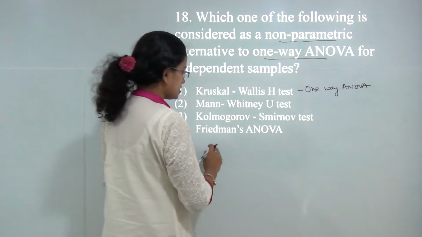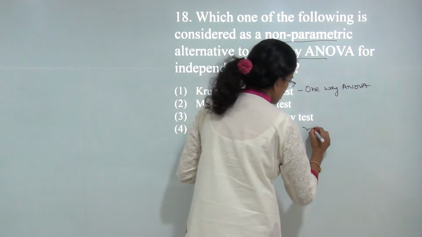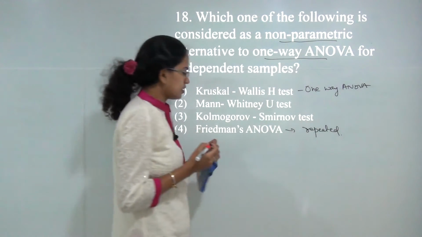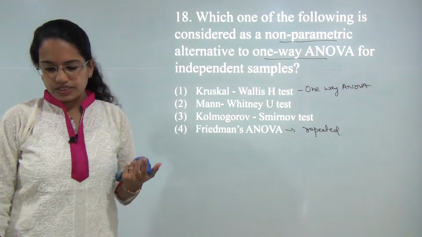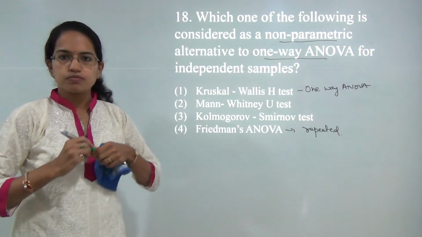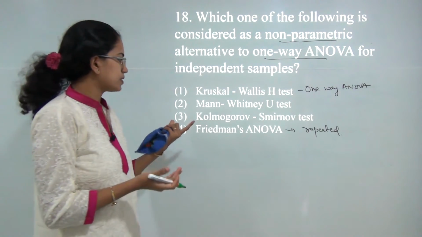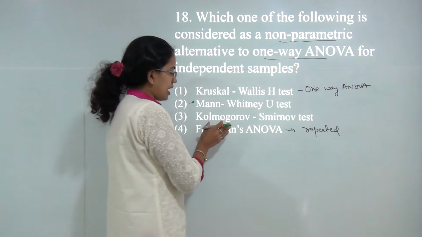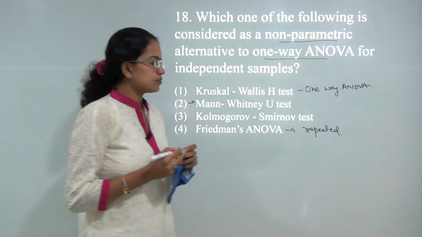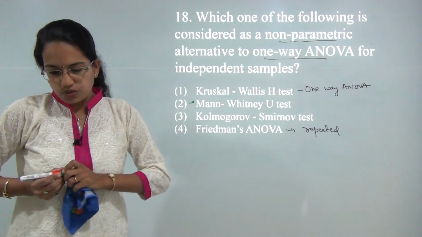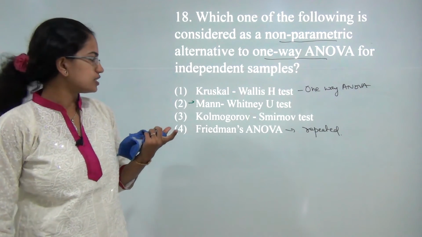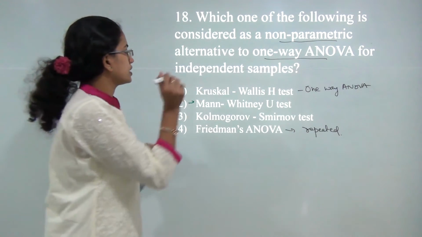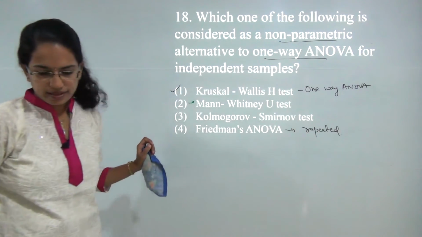You have Friedman's ANOVA, which is based on repeated measures ANOVA. Then you have the Mann-Whitney test, which says 2 samples come from 2 sample populations. It's again a non-parametric test. And the Kolmogorov-Smirnov test believes you have equality of continuous distribution. So this is the difference between the 4 tests. Here the correct answer would be 1. Next question.